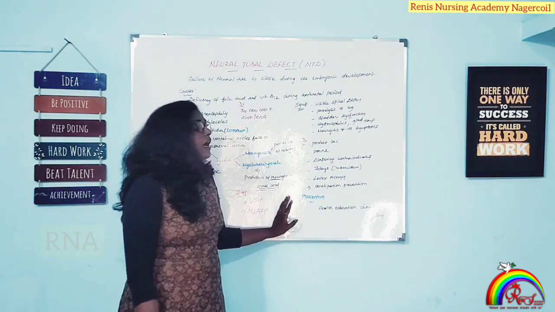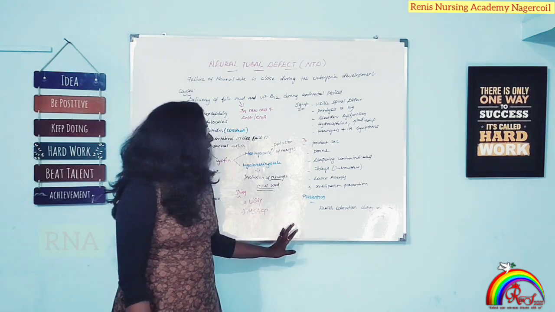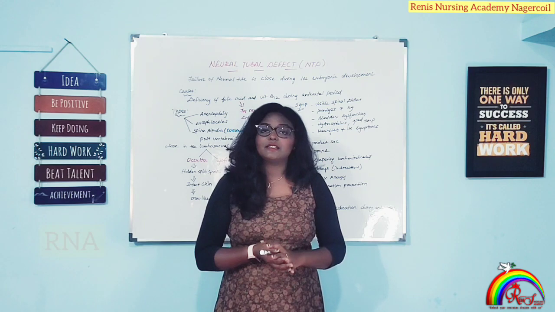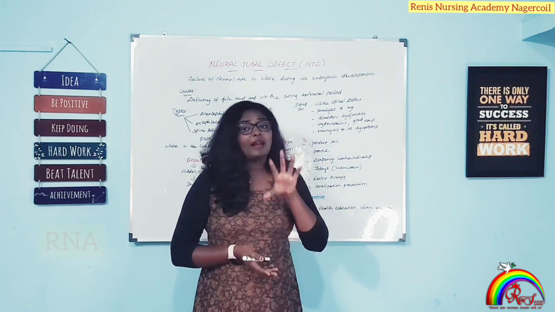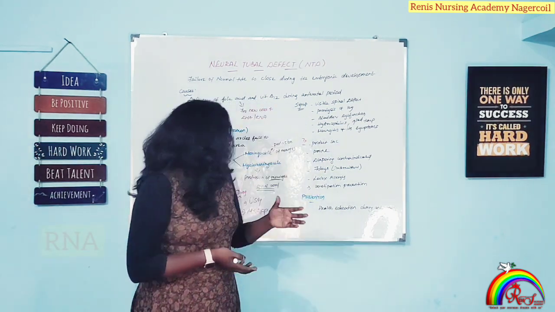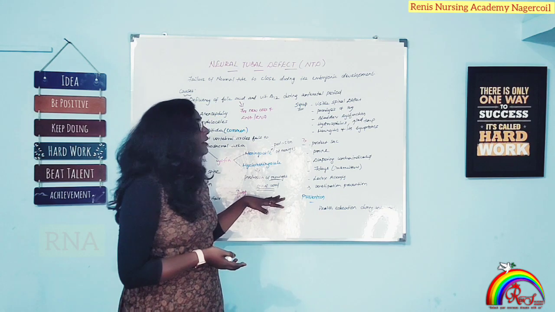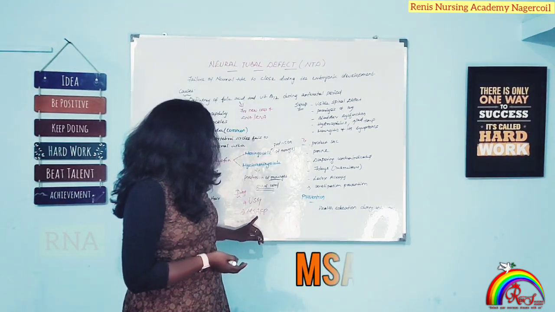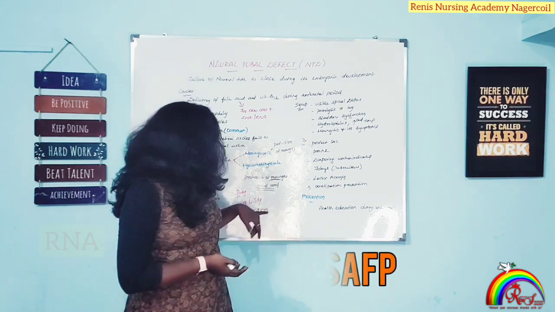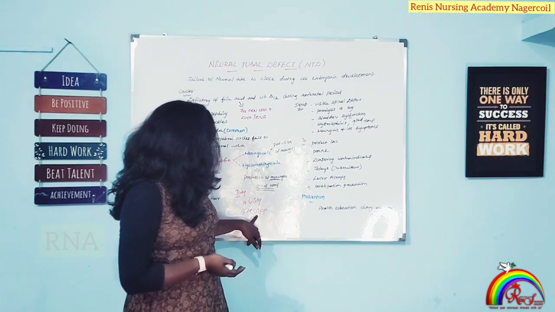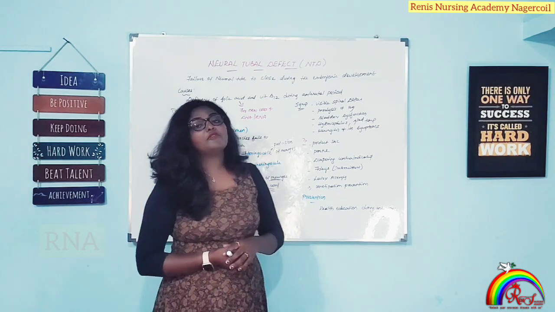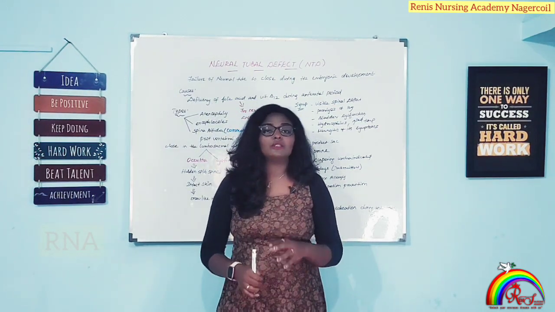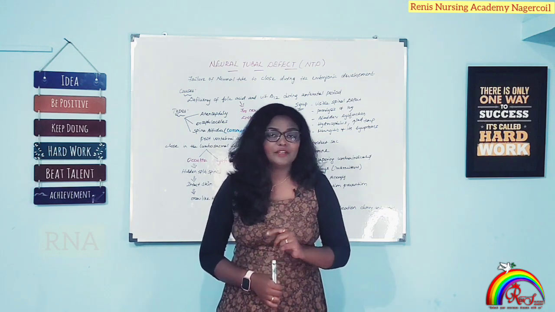So diagnosis, how you can diagnose this, it's all about antenatal examination. During the time of pregnancy itself we can find it out. The primary intervention of this diagnosis is ultrasonography. Then secondary is MSAFP, that is nothing but maternal serum alpha fetoprotein. Alpha fetoprotein is tested during the first trimester, so that we can find out this spina bifida or NTD.